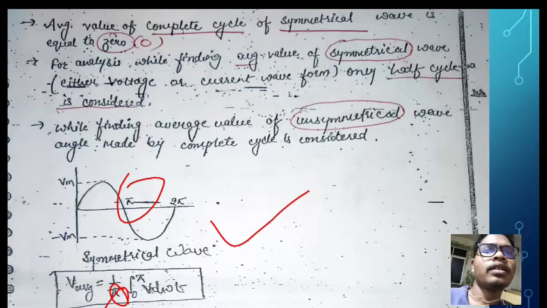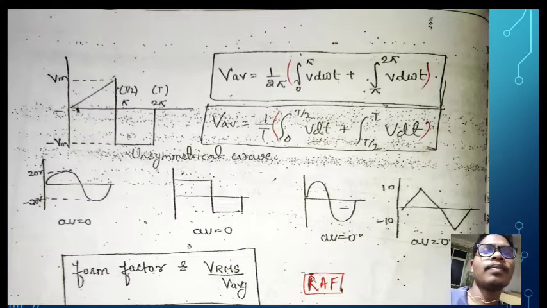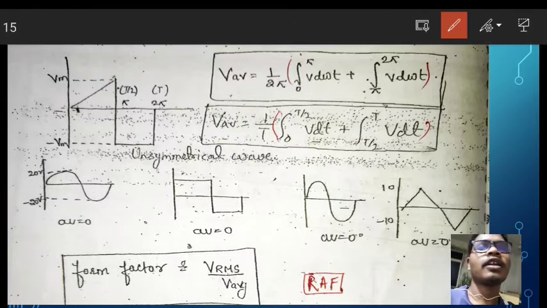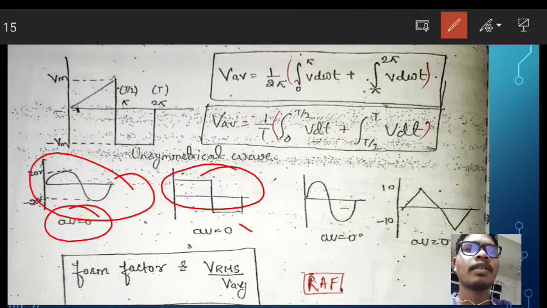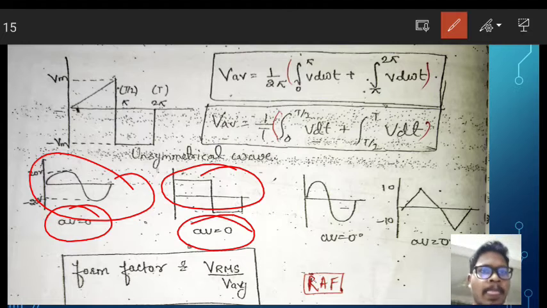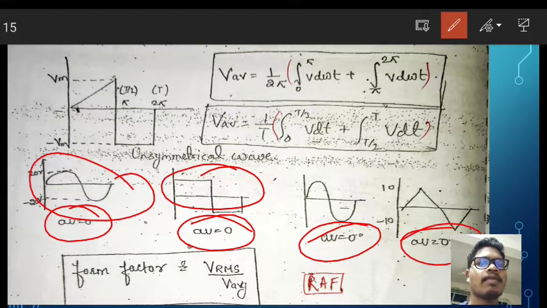We have already seen that the average value over a complete cycle of a symmetrical wave is equal to 0. So for symmetrical waves, the average value is 0. This is also symmetrical, and this is also symmetrical, so the average value is 0.